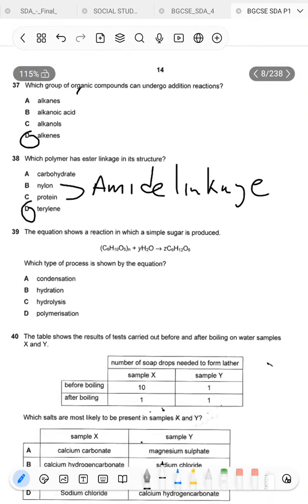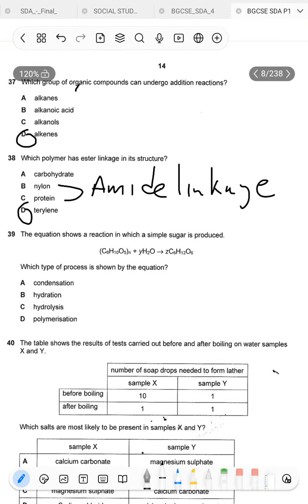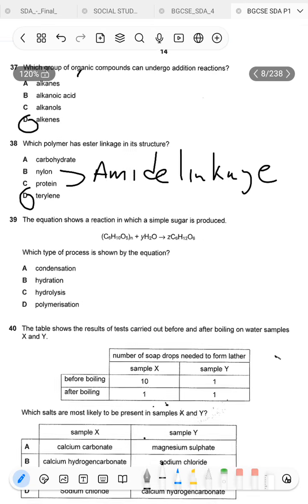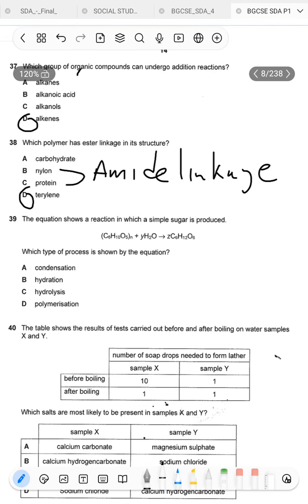So for our syllabus, carbohydrate doesn't have the linkage that you find there; it's not really defined. So it's neither amide nor an ester linkage.